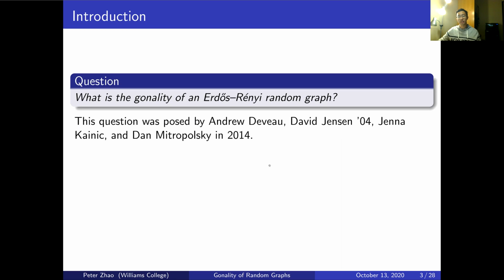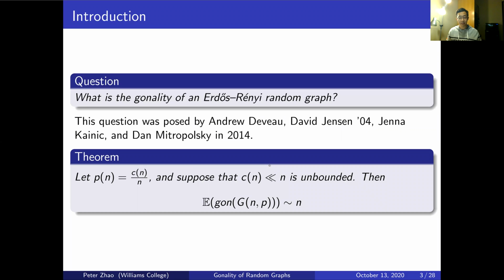The theorem they proved states that the expected value of the gonality, which is written as G of n,p, an Erdős-Renyi random graph, is approximately n. You might also wonder what this precondition means, that states let p_n equals c_n over n, and suppose that c_n, which is a lot less than n, is unbounded. So this precondition simply maintains that the graph has certain nice properties that help in proving the gonality.